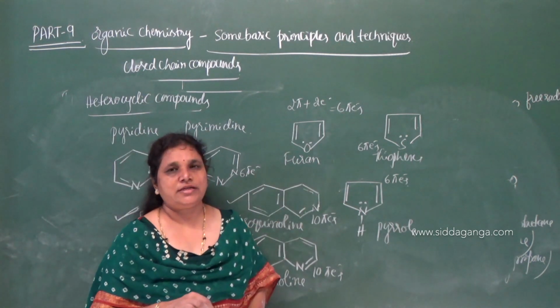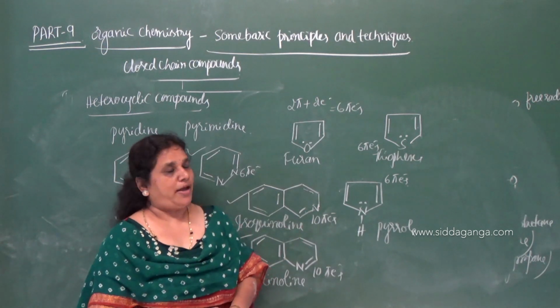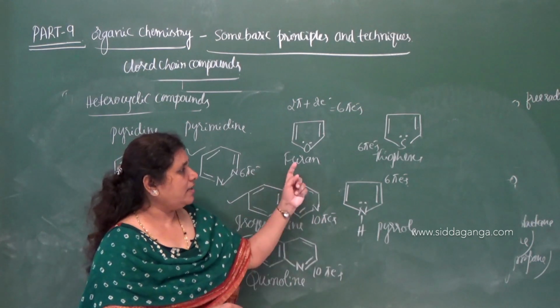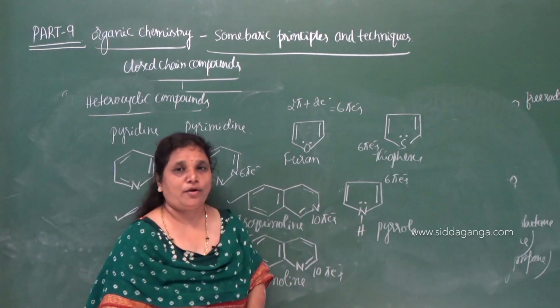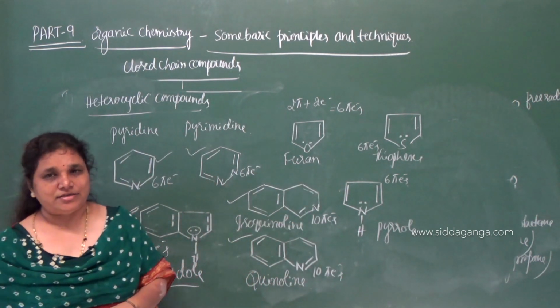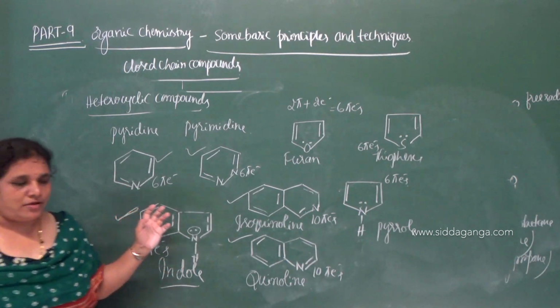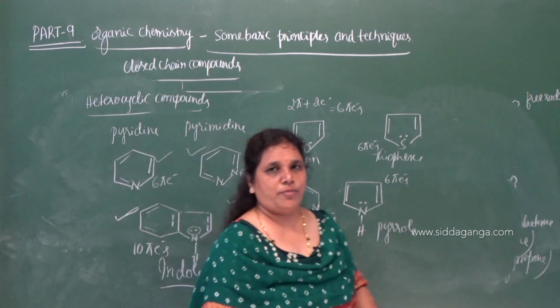Hence we need to consider these 2 electrons as pi electrons. So it satisfies the Huckel rule, and hence furan, thiophene and pyrrole are aromatic in nature. What type of aromatic? Heterocyclic non-benzenoid aromatic compound.